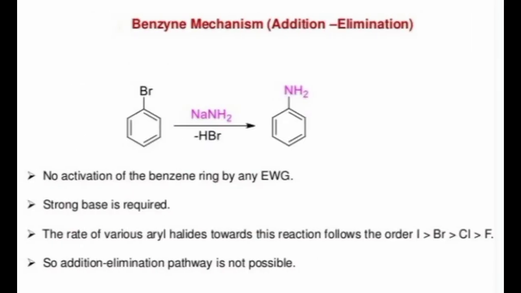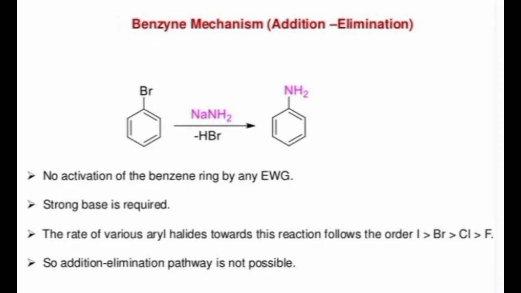Now let us see the mechanism. Before that, you can see that bromobenzene with sodium amide in presence of solvent ammonia, Br is given out and its position is taken by NH2. NH2 is from NaNH2. In this benzyne mechanism, the benzene ring is not activated by an electron withdrawing group, if one is present.